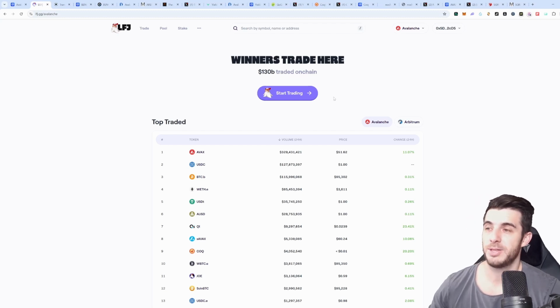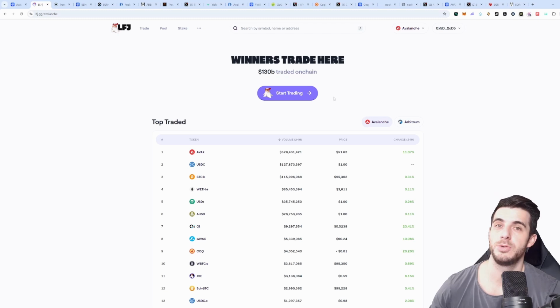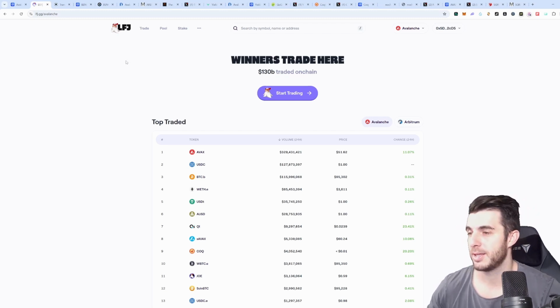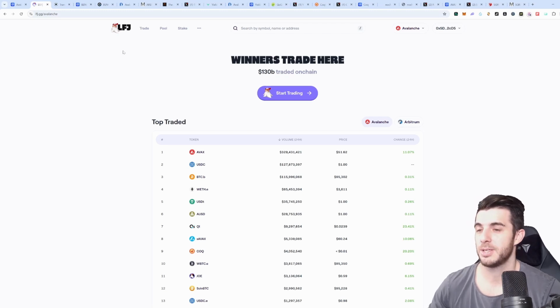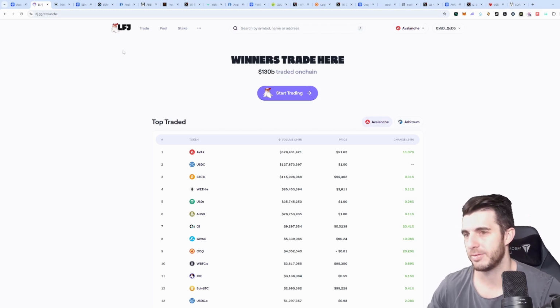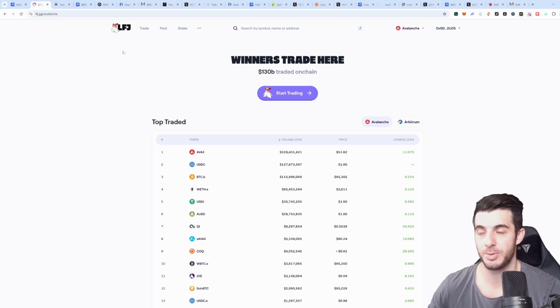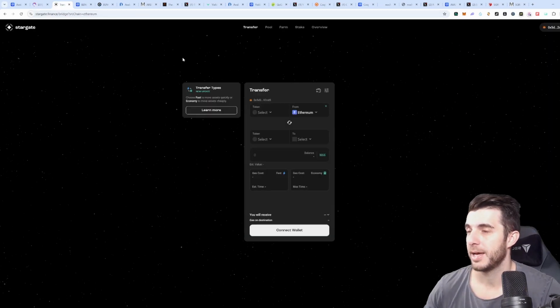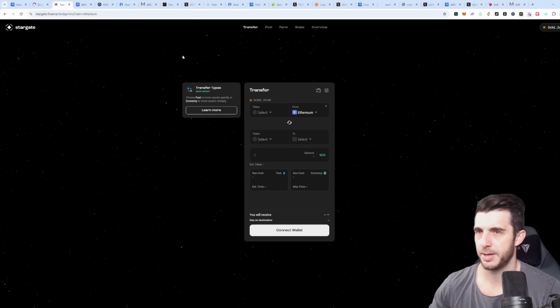Then the next step would be to get AVAX token to your MetaMask. And you don't have to get AVAX, although you do need that for gas. What I would recommend personally, the way I do it, is I use USDT and I trade tokens with that. It's just a bit easier and protects you from the fluctuations of AVAX token, even though I think it'll probably keep going up. So to do that, you need to bridge. And for that, I recommend using Stargate.finance. I use this and it worked perfectly.